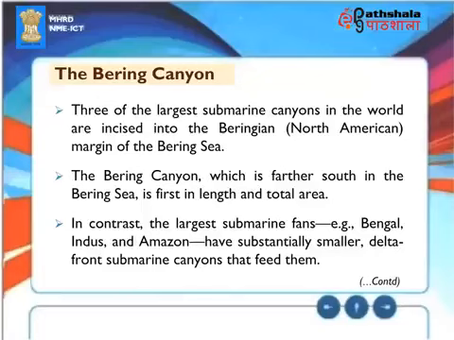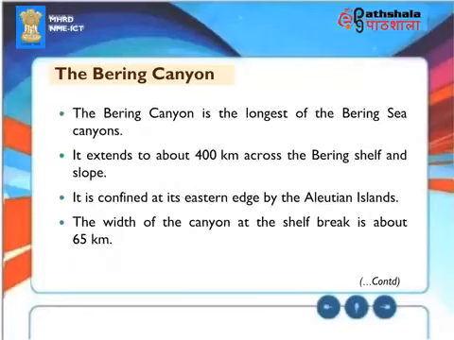In contrast, the largest submarine fans, for example Bengal, Indus, and Amazon, have substantially smaller delta front submarine canyons that feed them. The Bering Canyon is the longest of the Bering Sea canyons. It extends about 400 kilometers across the Bering Shelf and slope. It is confined at its eastern edge by the Aleutian Islands.